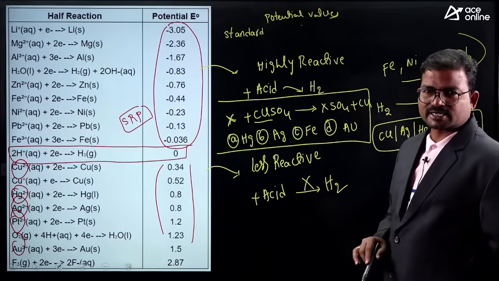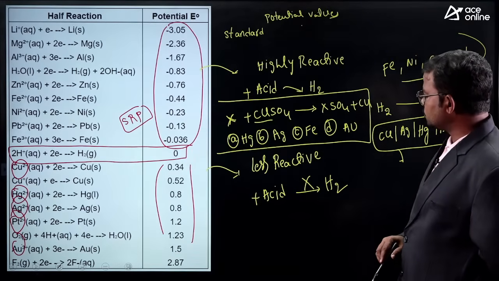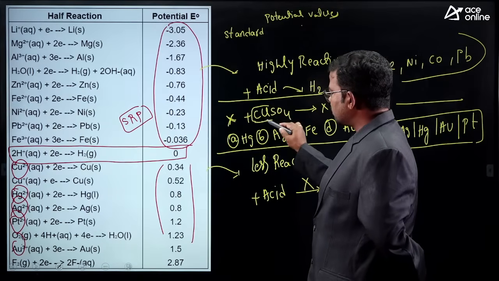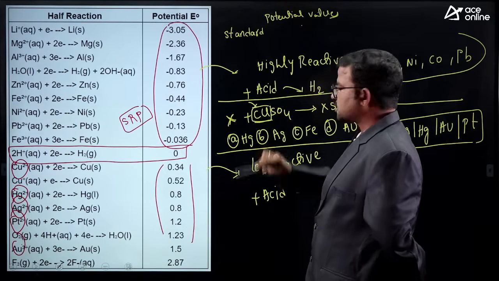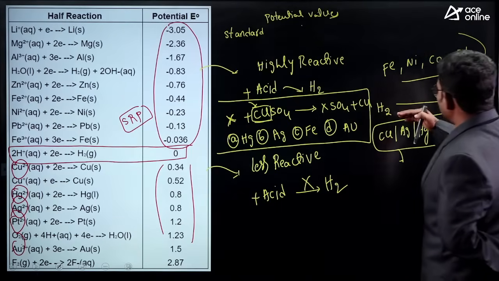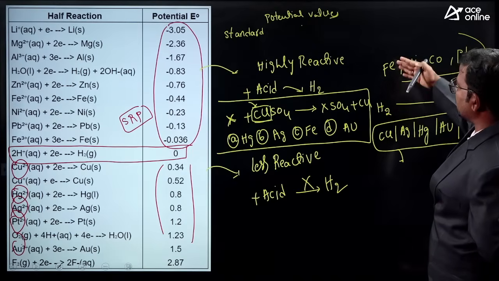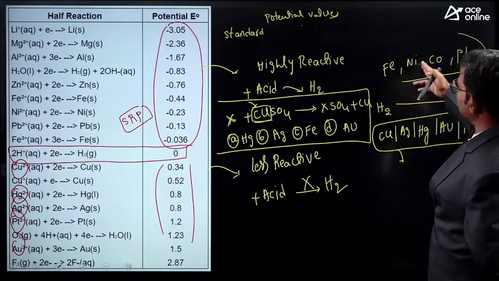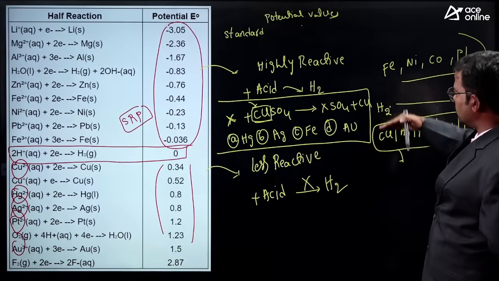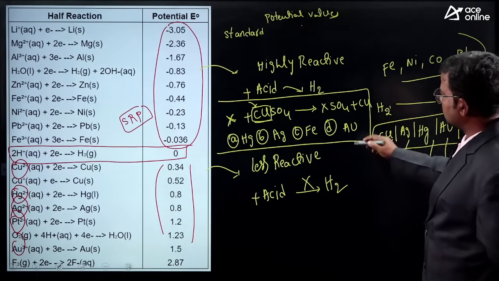This type of question was also previously raised in the RRB JE examination. Okay, how to solve these types of questions, guys? First, you have to remember one thing. We have to replace this copper. Which one is more reactive than copper? Above hydrogen elements, right? So what kind of elements exist above hydrogen? Mostly iron, nickel, cobalt, lead, whatever it is. What kind of elements exist below hydrogen?